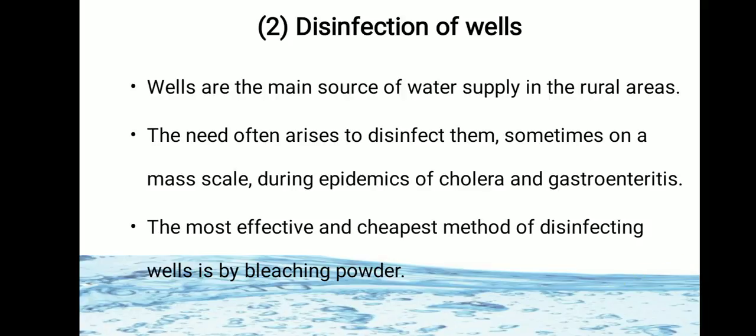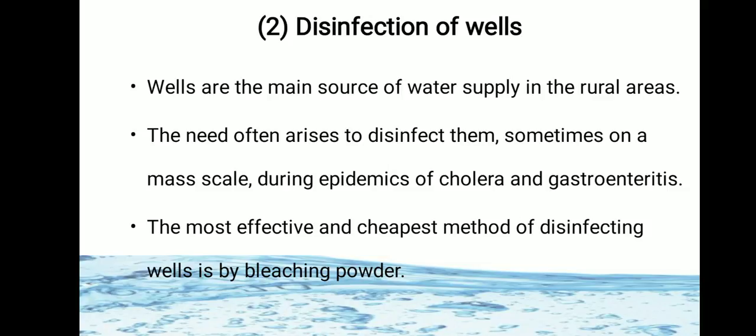So what we have seen, first is household disinfection of water, household purification of water. Second method for purification of small scale, it is disinfection of wells. So we have already seen many things about wells, how is their structure, how they get polluted, how well water is polluted, many things we have seen.